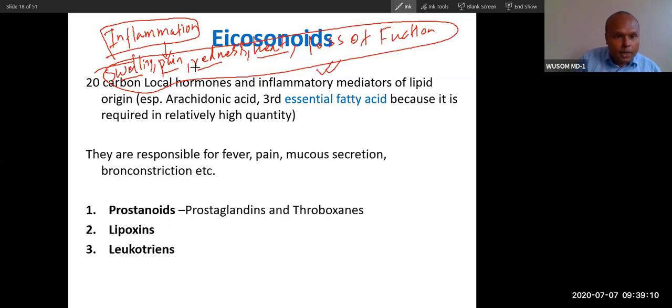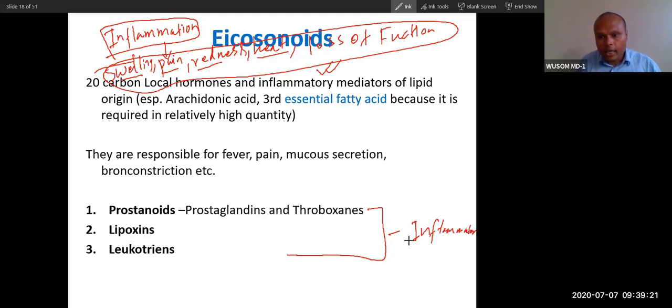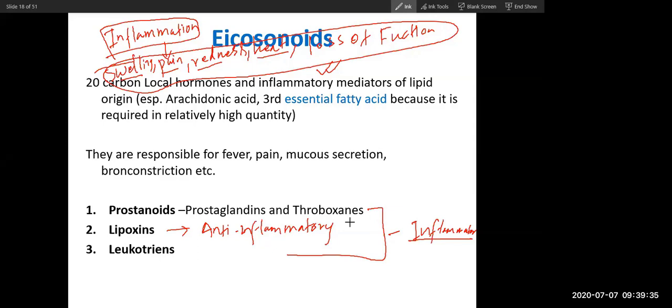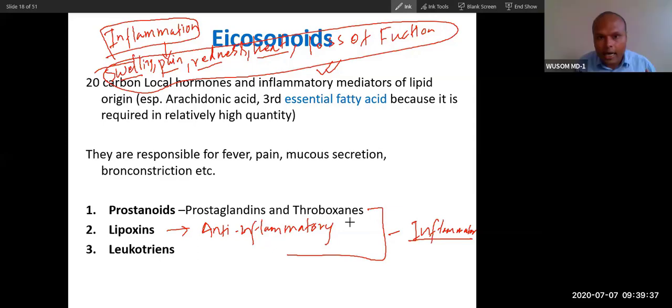And these prostanoids are related to inflammation. These prostaglandins and leukotrienes are inflammatory, and lipoxin is anti-inflammatory. Did you understand in a broad way the function of prostaglandins? Yes, sir.